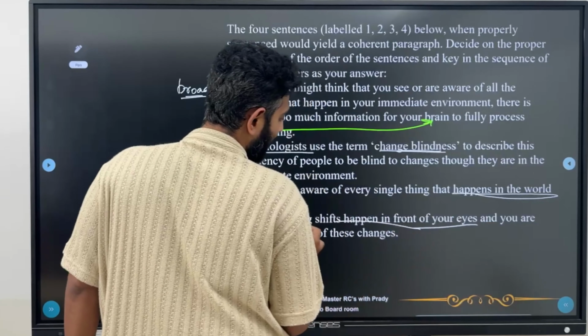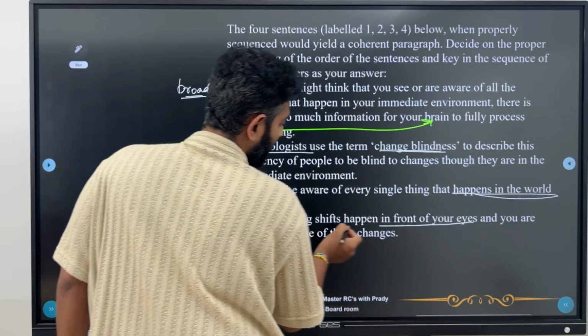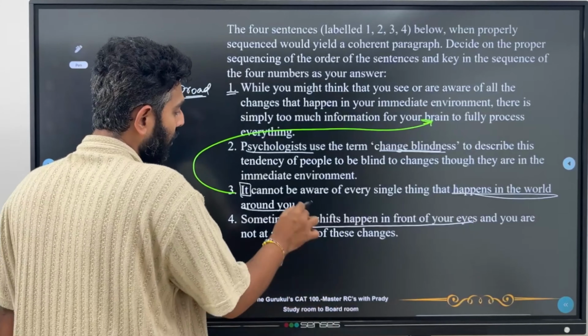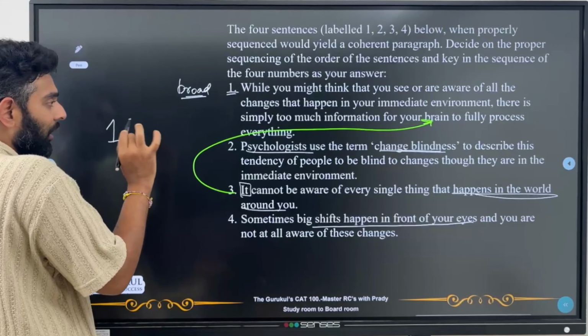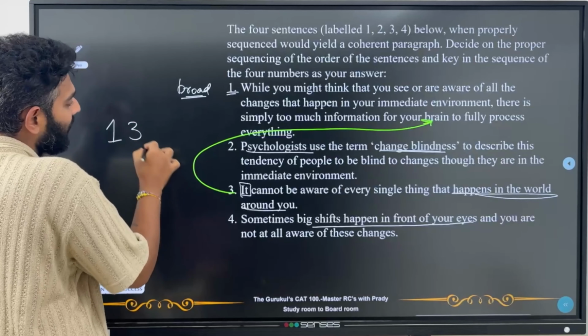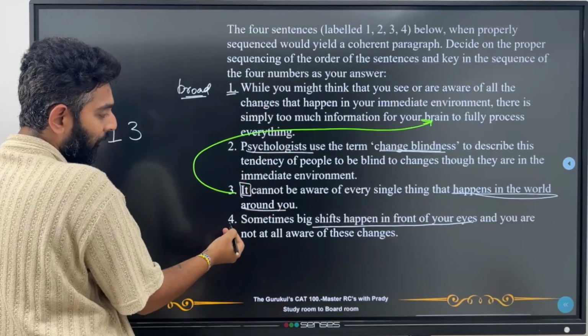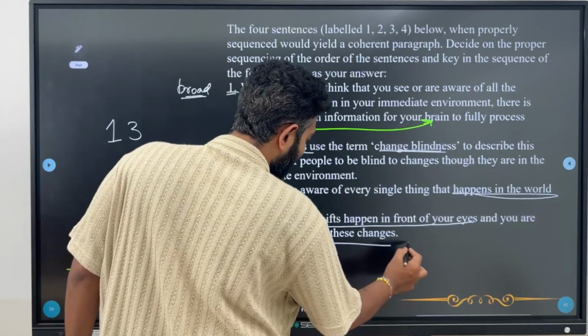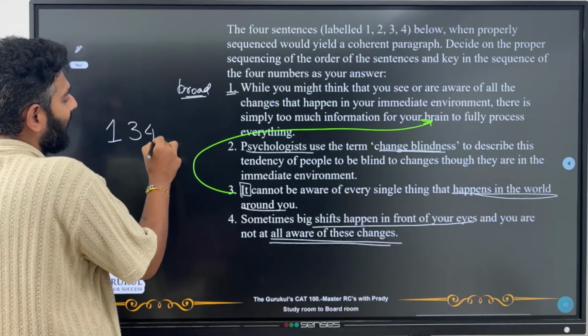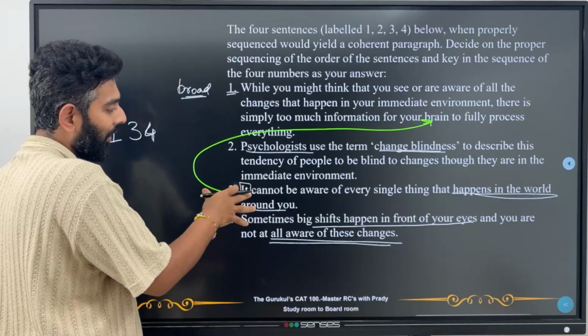These two things, to be honest, go right together. Correct. So I can see that 1 is the most broad aspect. Then comes 3, which is directly continuing it. And 4 talks about something that is happening right in front of your eyes, but you're not at all aware of those changes, which is an extension to the idea that's presented in 3.